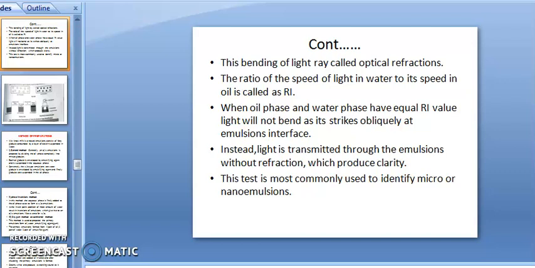This test is most commonly used for identification of micro or nano emulsion. It shows transparency or clarity of the liquid when you bombard light on your solution, on your emulsion. With the help of the refractive index, you can analyze whether it is a micro emulsion or a nano emulsion.